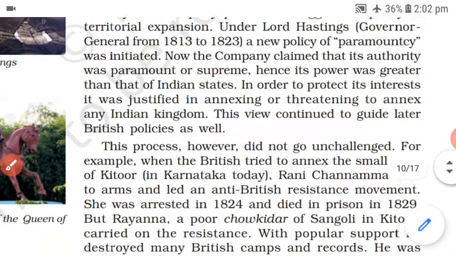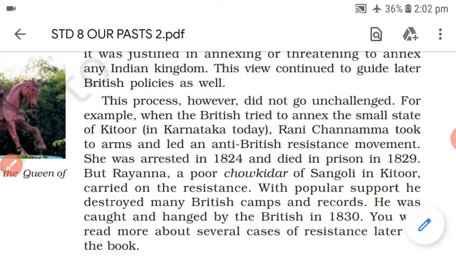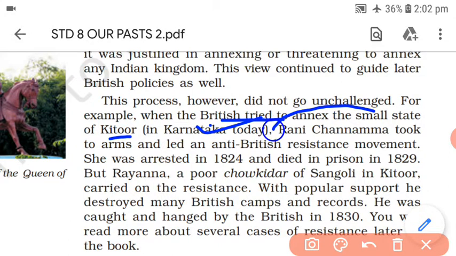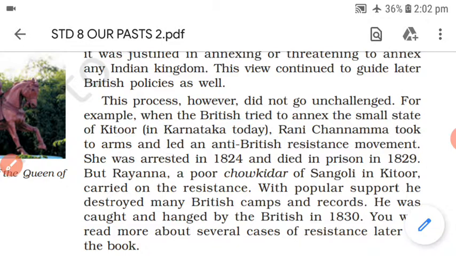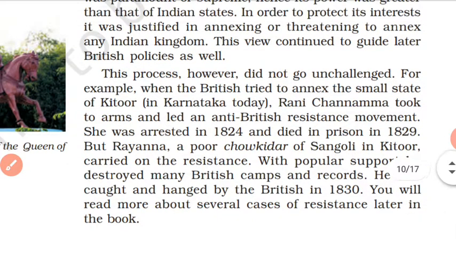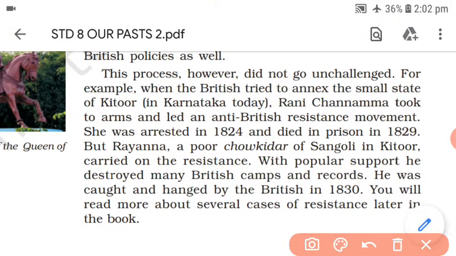As we are going to see, under this process, however, it didn't go unchallenged. For example, when the British tried to annex the small state of Kittur, which is in Karnataka, you can find the name Rani Channamma. Rani Channamma actually took to arms and led an anti-British resistance movement because no ruler was ready to agree, and she, being a lady, also started a resistance movement. She was arrested in 1824 and died in prison in 1829.